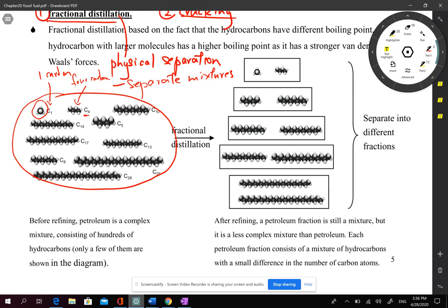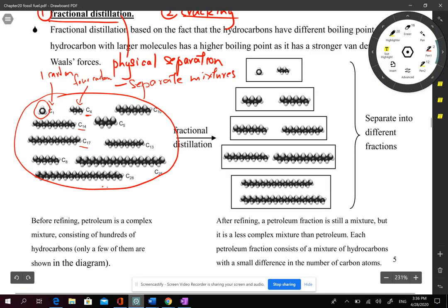In later chapters, we will learn that carbon compounds usually differ by the number of carbons they have. That is why they are represented by C14, C17, and so on. Petroleum contains maybe C1 to C28, or sometimes up to 30.